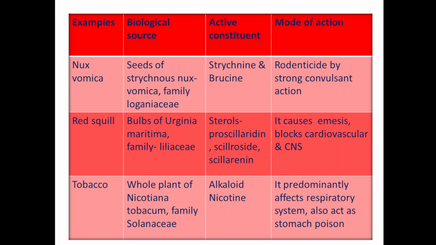Red squill, bulbs of Urginea maritima, family Liliaceae. Sterols and proscillaridin, scilliroside, scillaren, all these are the active constituents present in red squill, and they cause emesis and block the cardiovascular and central nervous system. Tobacco, whole plant of Nicotiana tabacum, family Solanaceae. The alkaloid present in tobacco is nicotine, and nicotine predominantly affects the respiratory system, and it also acts as a contact poison and stomach poison.